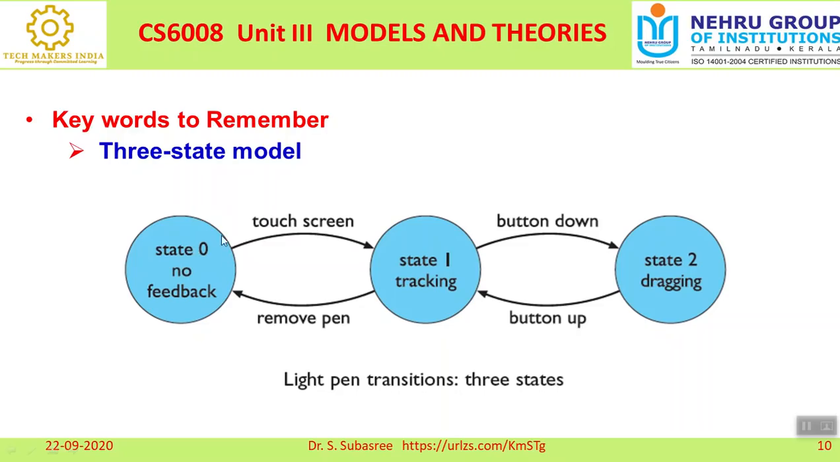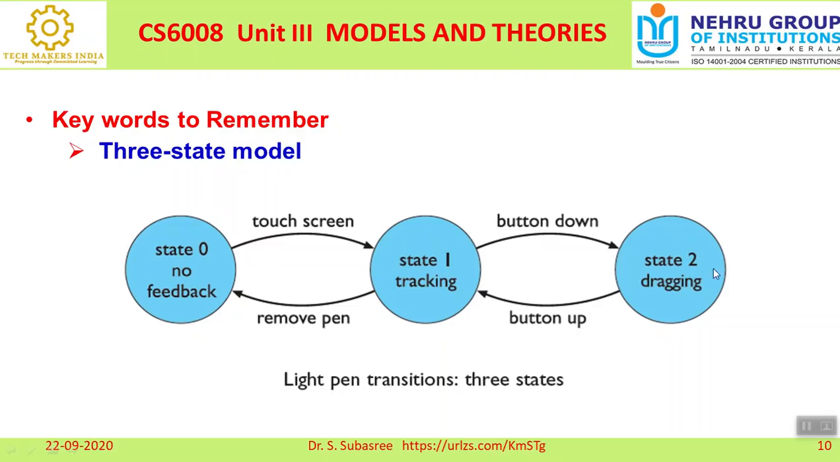So here from state 0 to state 1, what you are doing is pointing to some position, you are searching, is it not? By using a light pen and touching the screen, you are doing the action and searching for something, right? That is the reason why it is called tracking, state 1. And state 2, what you are doing after searching, you will be clicking the button, is it not? Button down. That is called state 2, dragging. You will be moving the cursor and pressing one button. The action is pressing the button, that is button down.